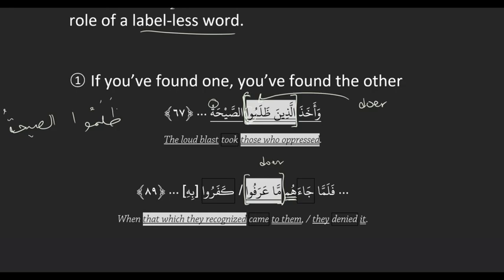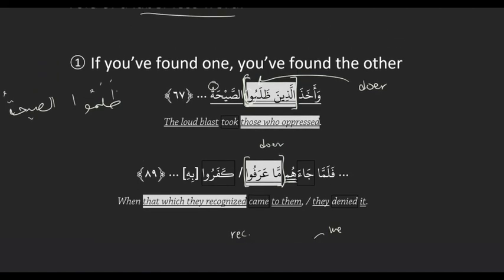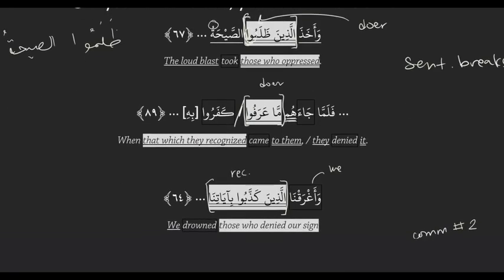So one way to know that I found the correct capsule is that we've had a lot of practice with sentence breaks. If I see something that indicates a new sentence, like in the next one, arafu and kafaru, those are two actions, and there's always a break between two actions. So being able to recognize my sentence breaks. And then if I'm still not sure I did it right, I just look at the thing that's coming after the complex noun. I should be able to translate it on its own, and it should make sense.